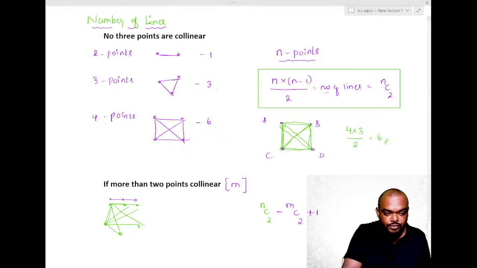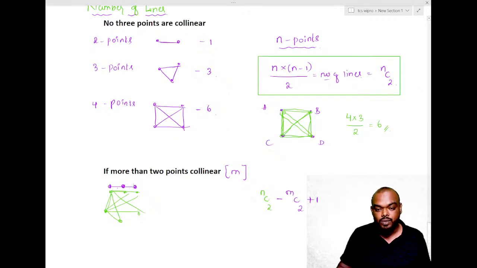If you see here, I will count 1, 2, and this big one alone will act as another line. So after eliminating, we have to count the bigger line as well. That is the reason why we are adding 1. For duplicates, we remove MC2 and add 1 bigger line.